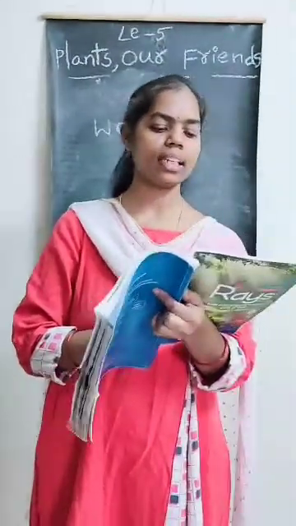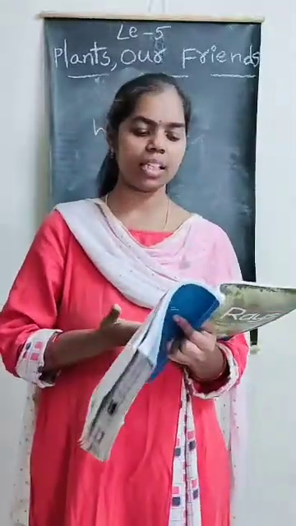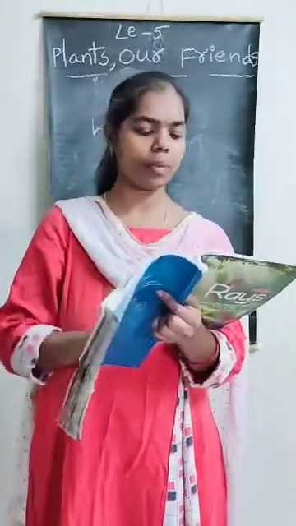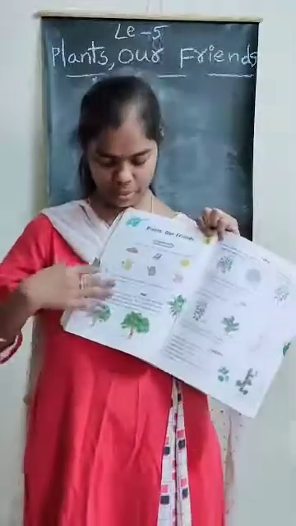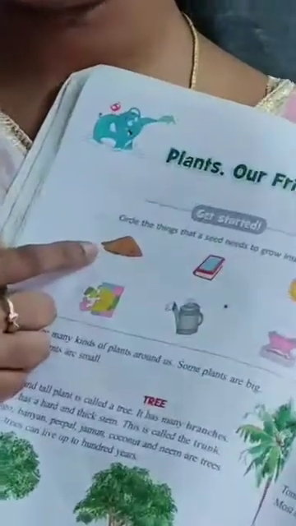Circle the things that a seed needs to grow into a plant. We have already learned this in the previous class, ma. You all know about this. What is the first one, ma? Sand. Is this useful for a plant to grow? Yes. Circle this one. Okay?